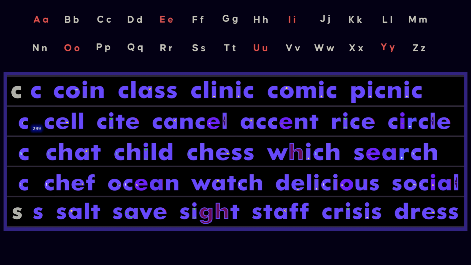The letter group CH is commonly pronounced ch, as in chat, child, chess, witch, search. This is an affricate sound, starting with t and releasing into sh. The letter C can also be pronounced sh, as in chef, ocean, watch, delicious, social.